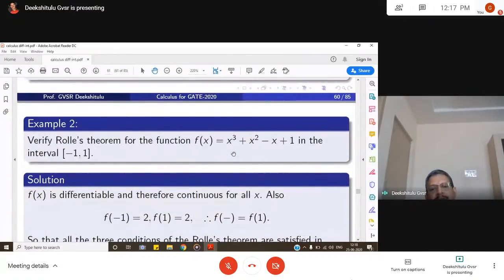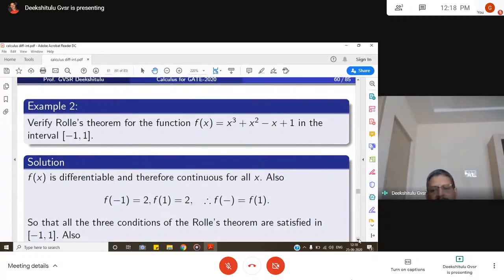Verify Rolle's theorem for the function f(x) is equal to x cube plus x square minus x plus 1 in the interval minus 1 to 1. Because the polynomial function is always continuous and always differentiable, we know that. So the first two conditions of Rolle's theorem are clearly satisfied. And then the third condition, f(a) is equal to f(b). At x is equal to minus 1, the value of this is minus 1 plus 1 plus 1. So the value is 2. And at x is equal to 1, these two things will be cancelled, then x cube plus 1, that is 2. f(-1) is equal to f(1). So all the conditions are satisfied.